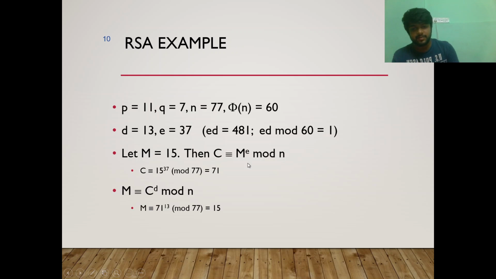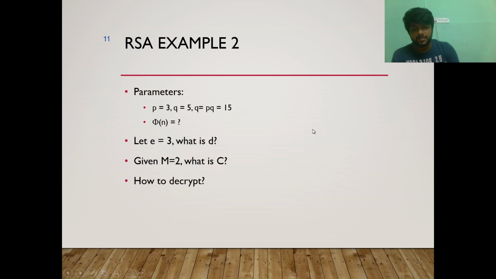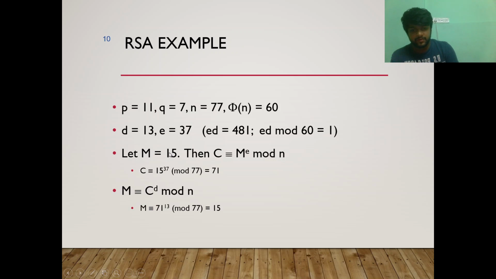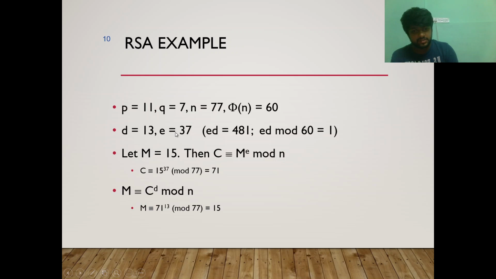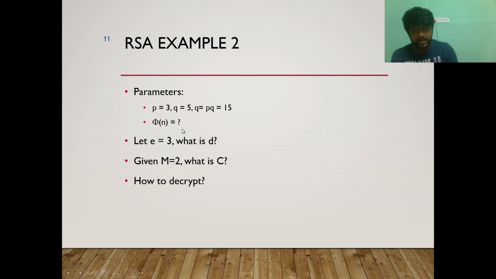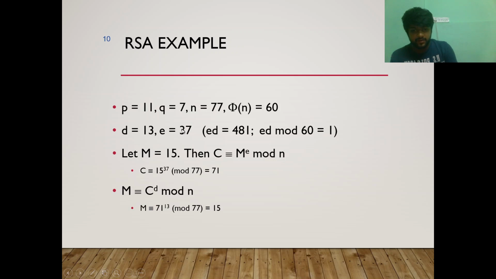So as we can see by this formula, the mod function of this should be a number, which is the message. So if m is equal to 2, then what we have to see is, if we do m to the power e mod n, where m is the message, which is 2, to the power e, which is already given in this function, which is 3. So 2 to the power 3 mod n, we don't have n, so we have to find it.